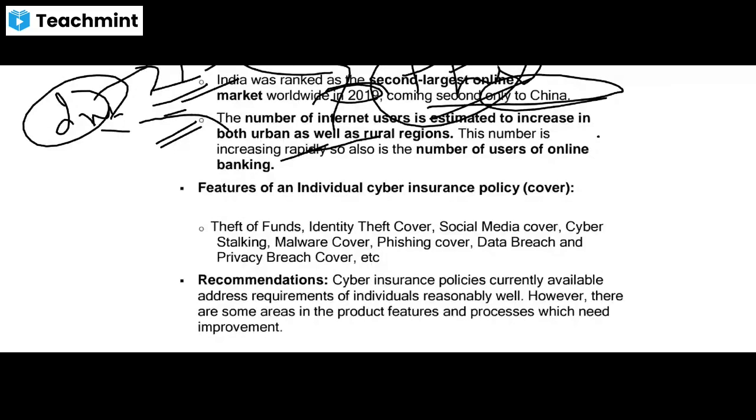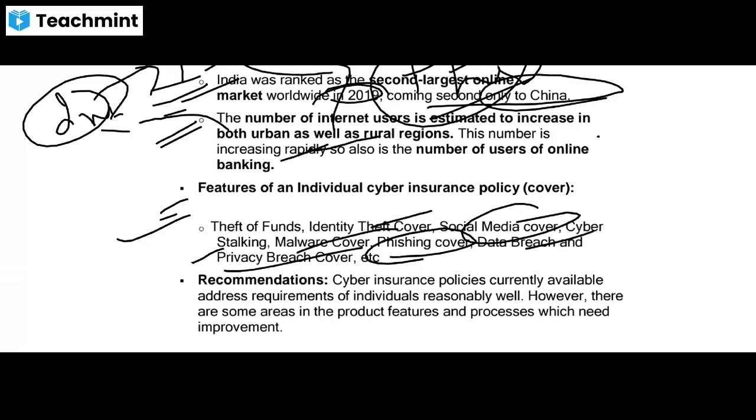So what are the features of an individual cyber insurance policy? It covers the theft of funds, identity theft cover, social media cover, cyber stalking, malware cover, phishing cover, data breach, privacy breach cover, etc. Okay, so there are these points. There are other points also which you cannot remember, but by using your logical mind, you can easily eliminate the wrong answer. You can get the correct answer.